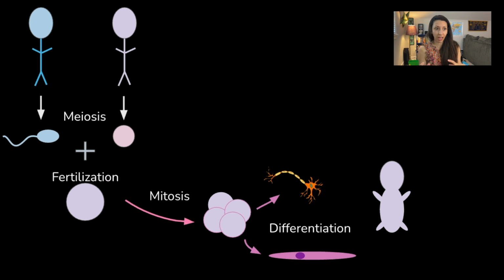So again, here's some vocab all together on screen. Meiosis, we're creating sperm and egg cells. Those will combine in fertilization to create a zygote, a fertilized egg. And then once that zygote is formed, it's going to start to do now mitosis, to divide and divide and divide with all the same combined DNA until it's time for those cells to differentiate. And that's when we're turning on different portions of that DNA to create different types of cells. So one cell might become a nerve cell, one cell might become a muscle cell, and eventually an entire multicellular diverse organism. All the DNA is still the same, just different parts of the DNA are being used in different parts of the body.